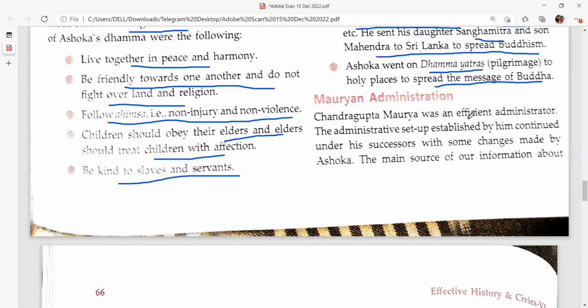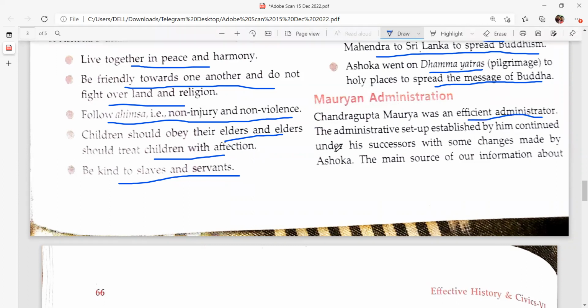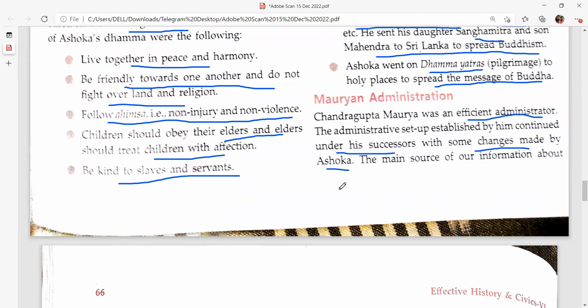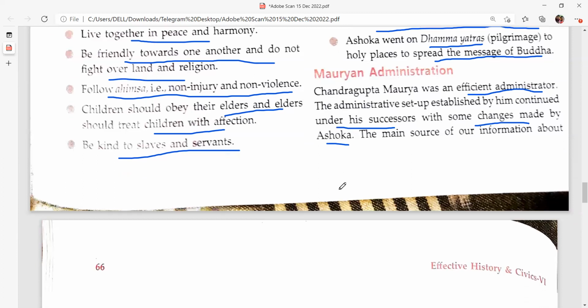Chandragupta Maurya was an efficient administrator. The administrative setup established by him continued under his successors, with some changes made by Ashoka. He had a good administrative setup in his empire, with officials and portfolios for each and every work. He appointed many officials. Let us see.